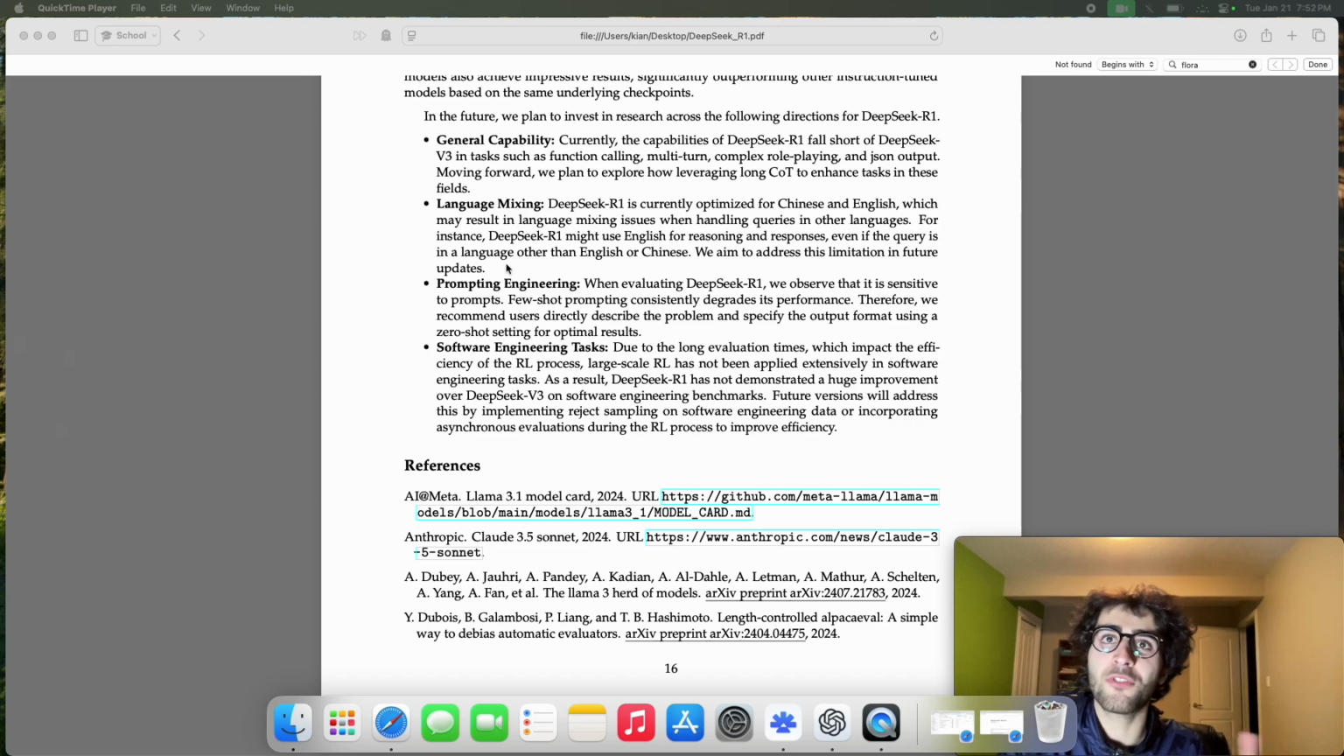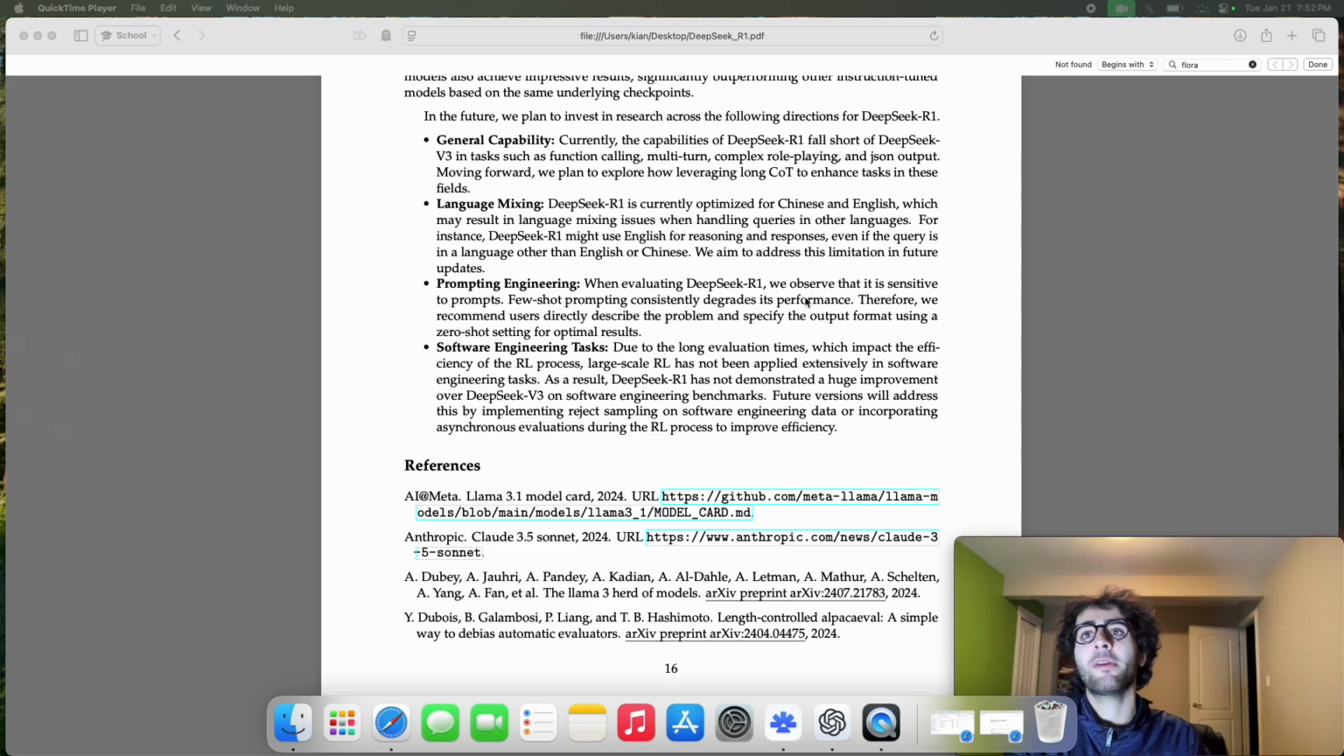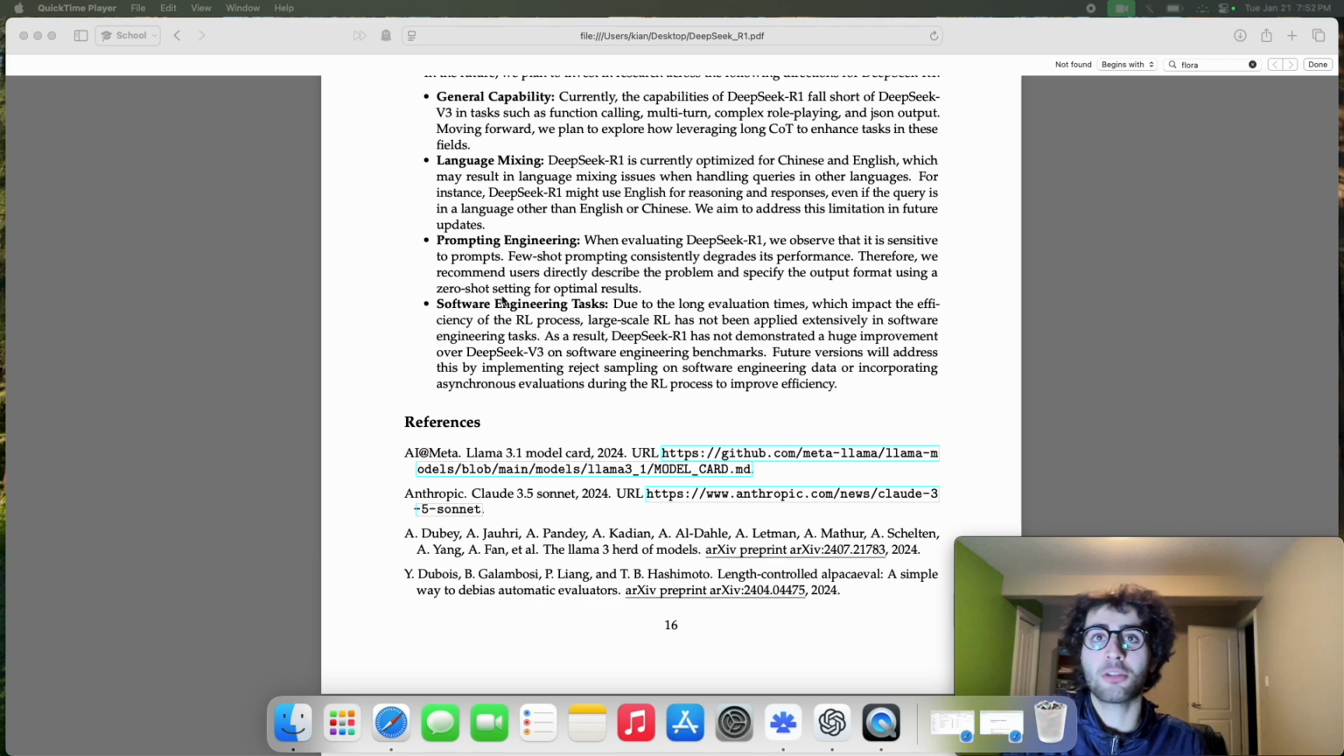There's also the problem of few-shot prompting. Few-shot prompting is used to generate supervised fine-tuning data, but if you want to use few-shot prompting on the final model, then it does degrade performance. So they're going to look into this in the future. But if you are using DeepSeek-R1, then it is recommended to use a zero-shot setting for the best results.